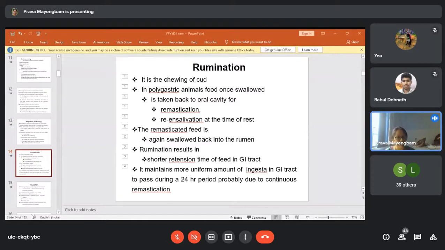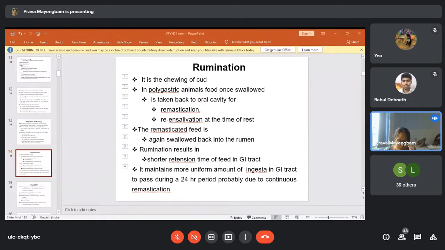If there is no rumination, the feed which was ingested for the first time has coarse materials. On these coarse materials, the microbes cannot easily act. There are a number of microbes present in the rumen. They have to act on these coarse materials, on these grasses or this fibrous food. But the microbes can act only when they have some acting sites, some cut ends in the feed materials.